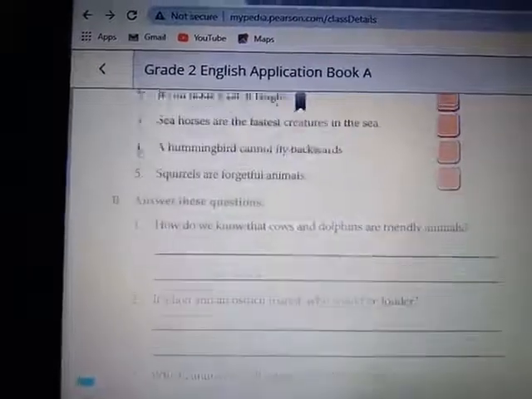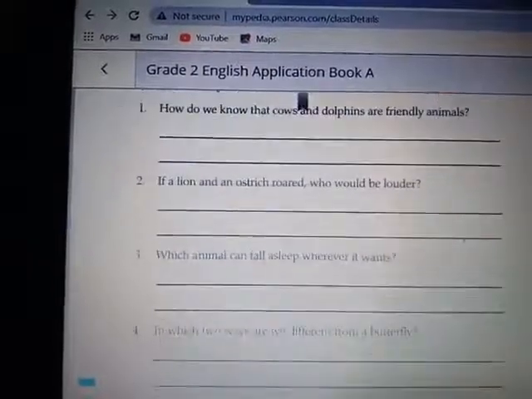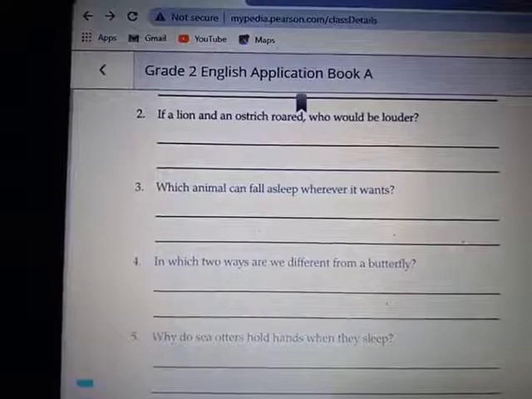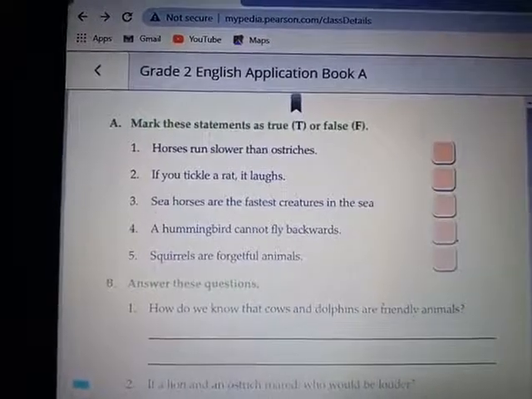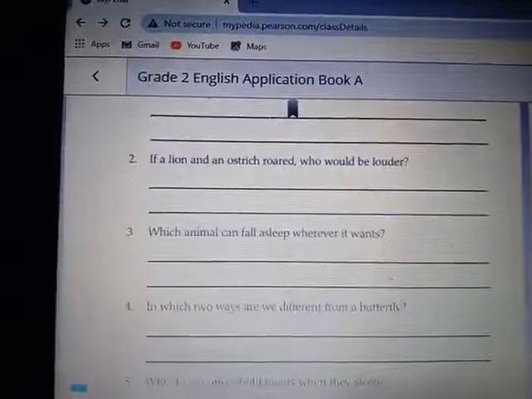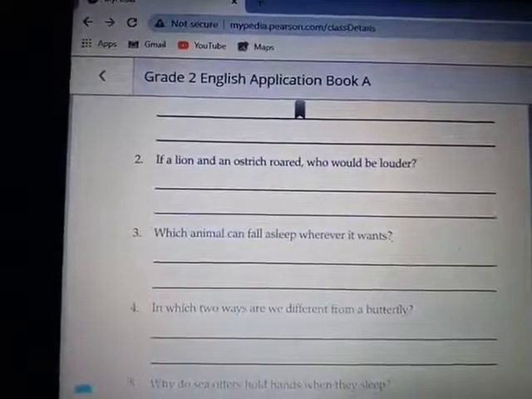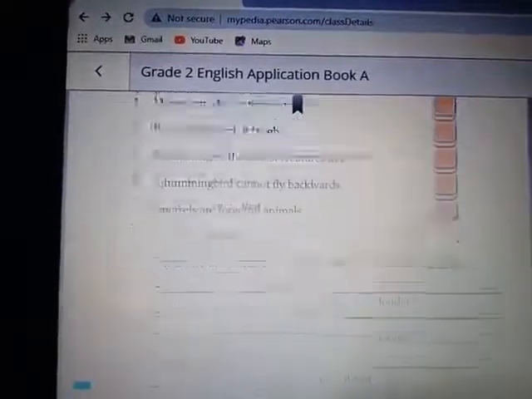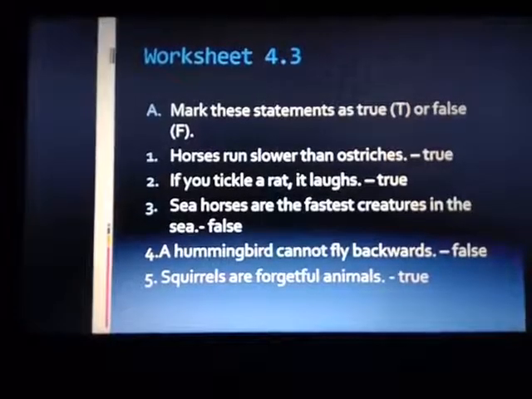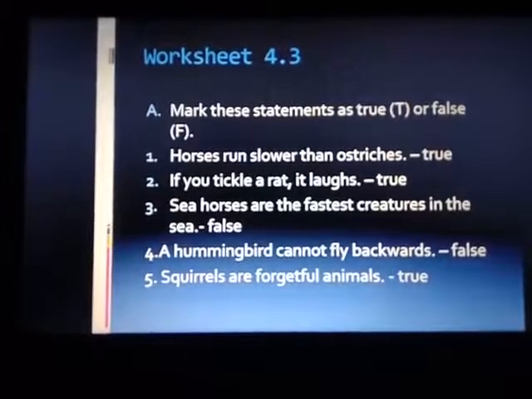True or false. Answer these questions. For the answers, I have prepared the PPT. Shall we start? Let's start. We already read fun facts about animals. Now we'll solve the questions.